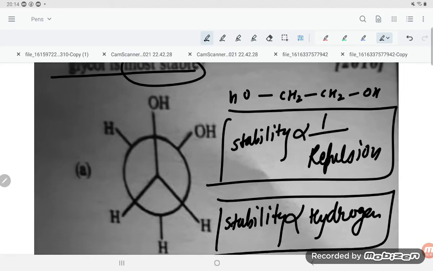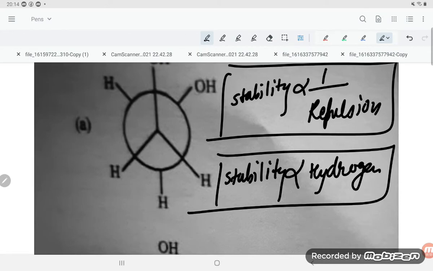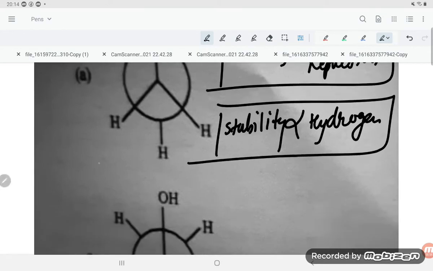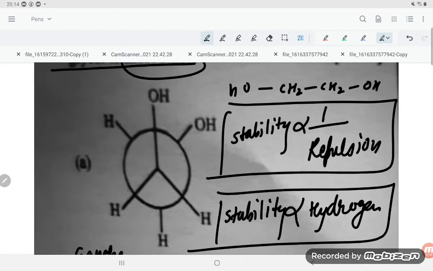So dear student, if you see, this is the Gauche conformation. Gauche conformation. Here the larger groups are together, but in this conformation there is hydrogen bonding. Because of this hydrogen bonding, the compound is becoming stable. Because of this hydrogen bonding, the Gauche conformation becomes the most stable.